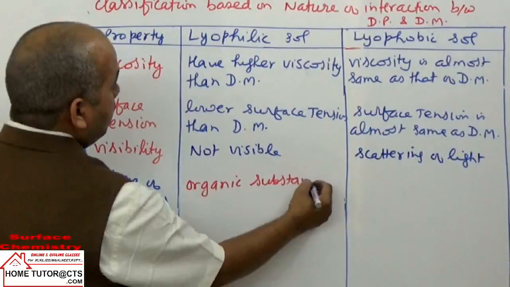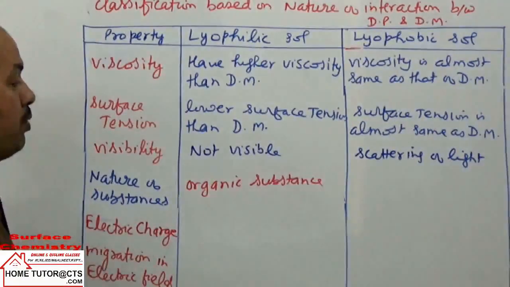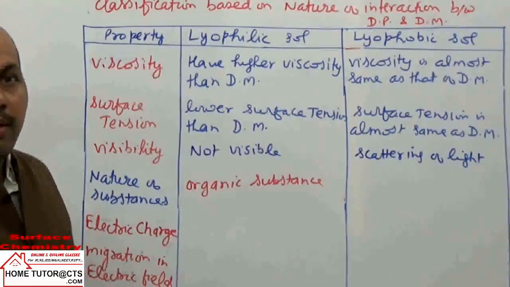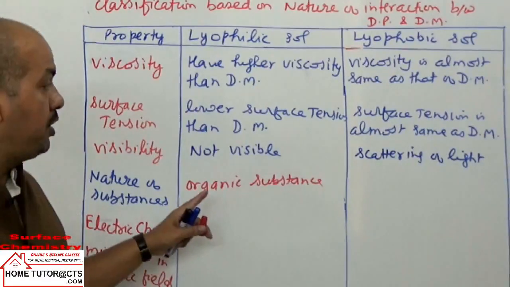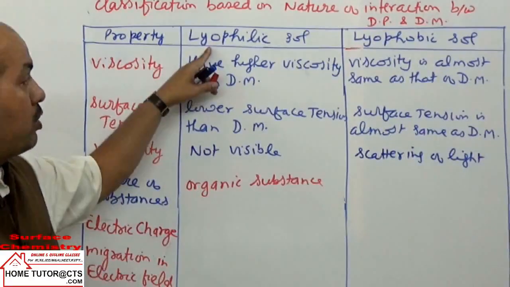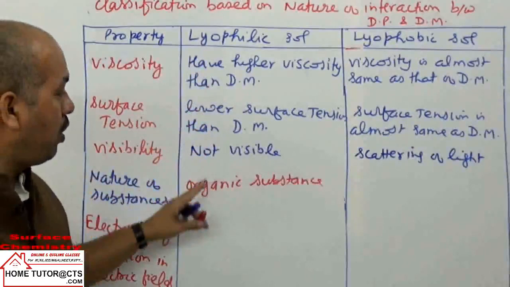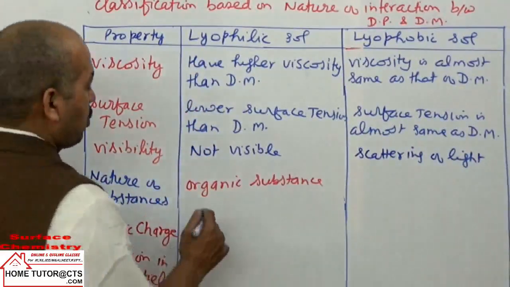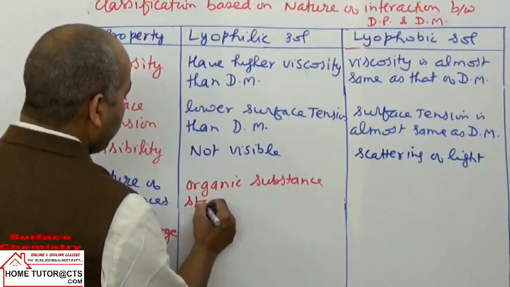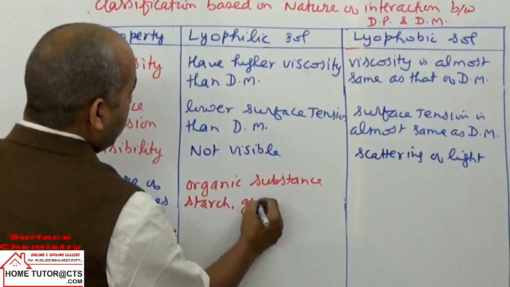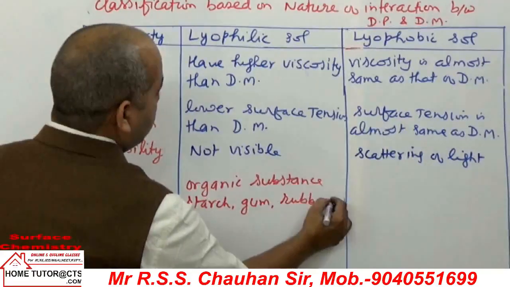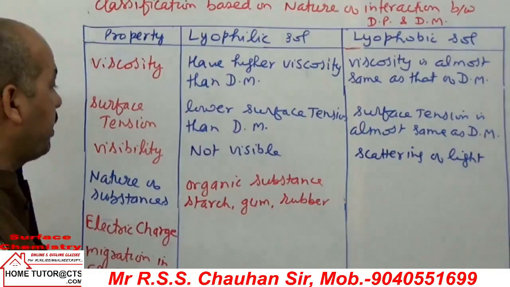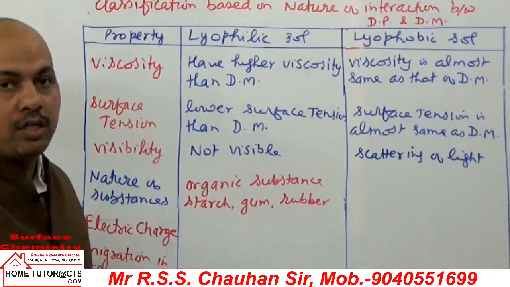Organic substances which have OH groups, NH2 groups, or other polar functional groups can show hydrogen bonding with water if taken in an aqueous medium, forming hydrophilic sols. Organic substances commonly taken, like starch, gum, and rubber, are the common examples of lyophilic sols.